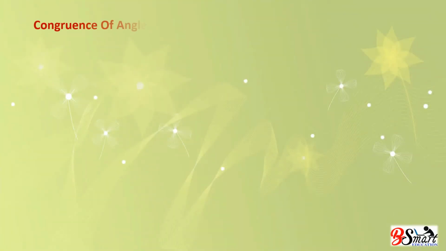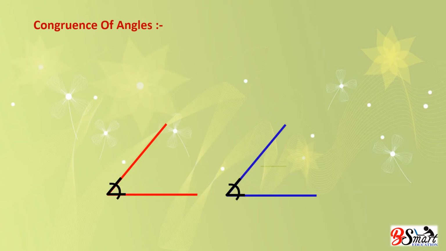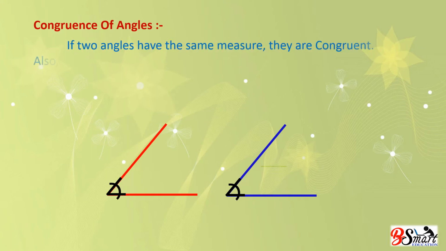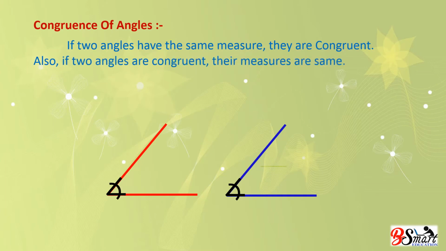Our next topic is congruence of angles. If two angles have the same measure, they are congruent. Also, if two angles are congruent, their measures are same. To understand, see the figure given below.